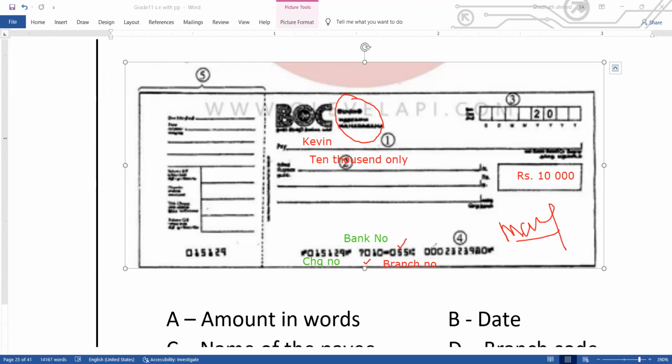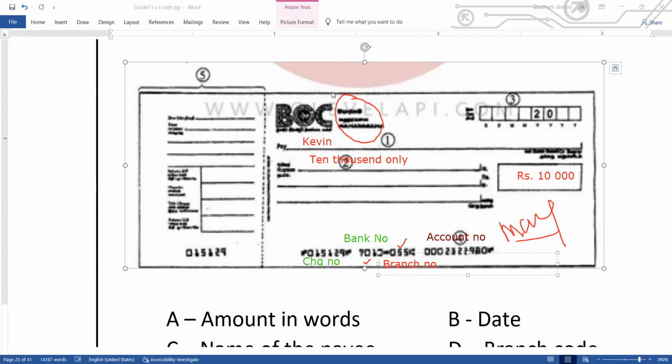The last number in this stripe is the account number. The meaning of the account number is that the check belongs to Mary. So this is Mary's account number. Mary has a current account in BOC Maharagama.